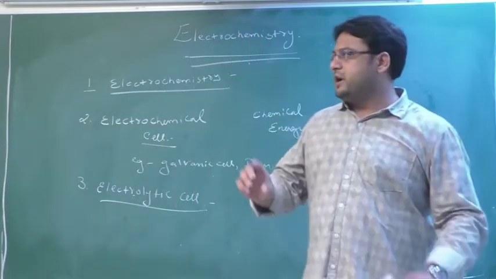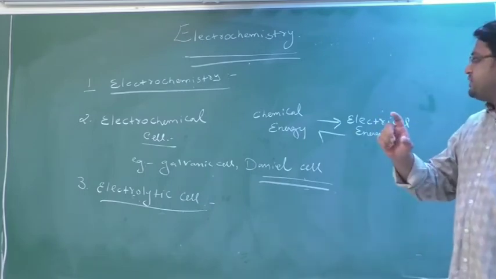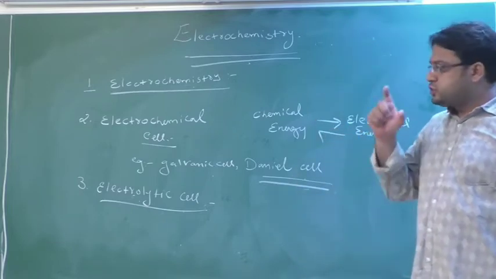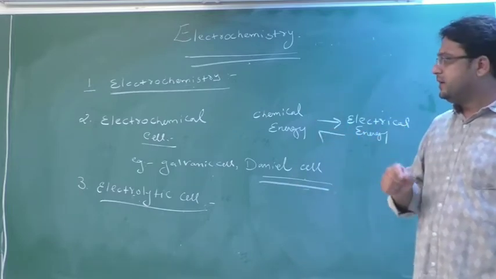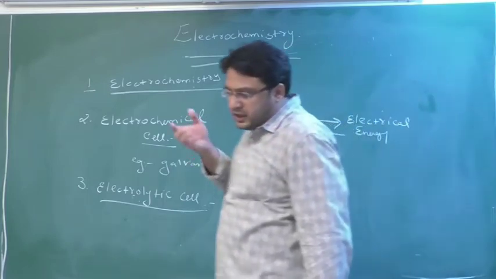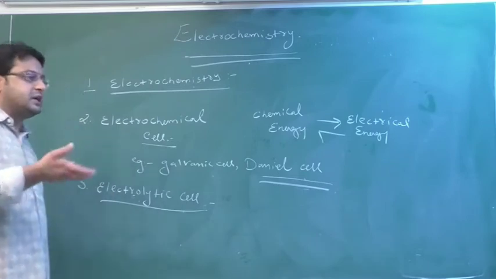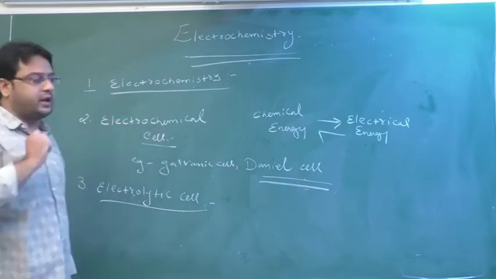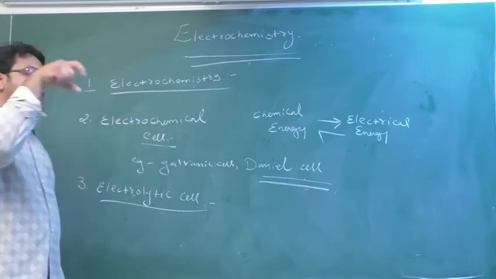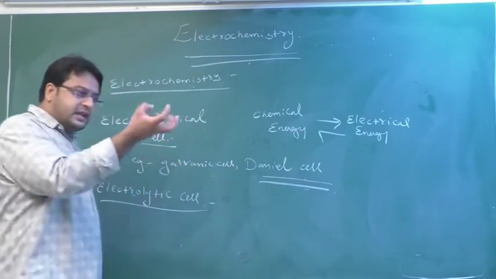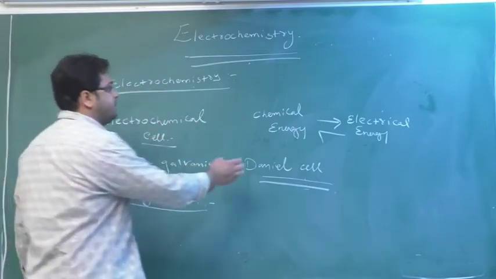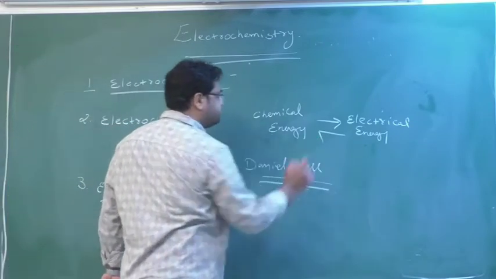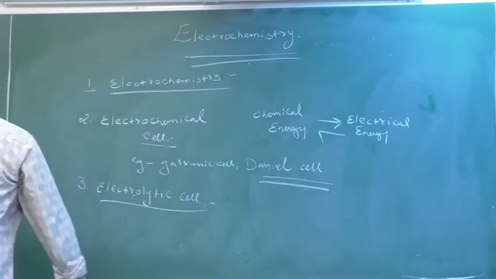See here, you know you are having rechargeable cells. When the charge is over, you keep them for recharging in the slot given. You take that device, you keep the cell in it, and you keep it for charging. It will take 2 to 3 hours. So you are supplying electrical energy to that exhausted battery. What will happen? They will gain electrical energy and it will convert into chemical energy. Again, the cells are reusable. So simple, it is an interconversion. Clear this part? Okay. So now we go further.